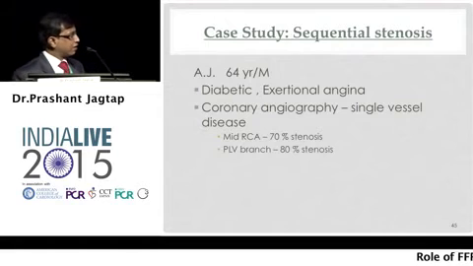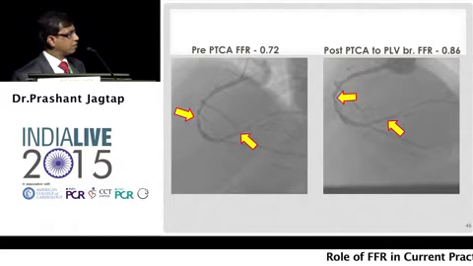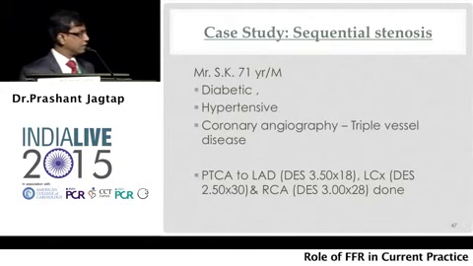Now, this is a patient who is diabetic and who had two lesions, and I'll show you those two lesions, one critical lesion in the PLV and a moderate lesion in the circumflex. Pre-PTCA FFR was 0.72, we put a stent here, and then checked the FFR, it was 0.86, and we left the patient on medical management. This patient also has a follow-up of almost two years.